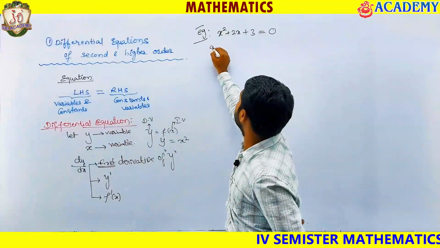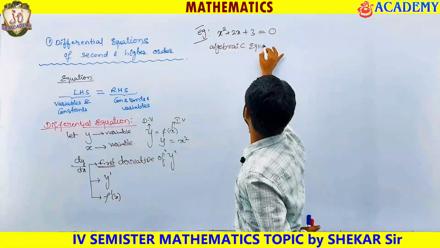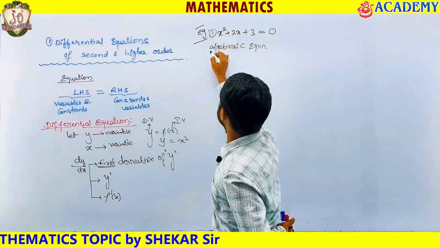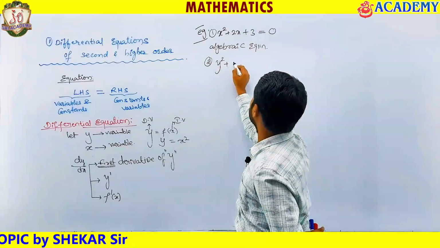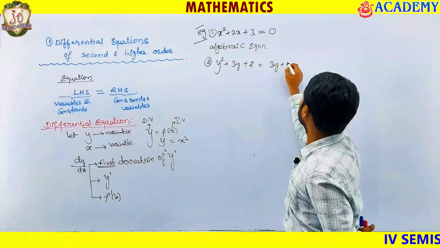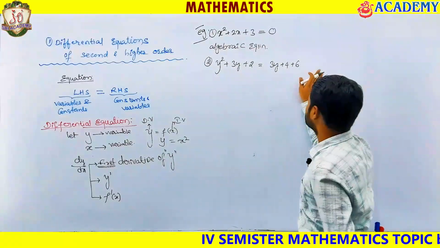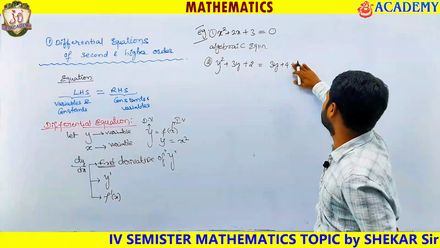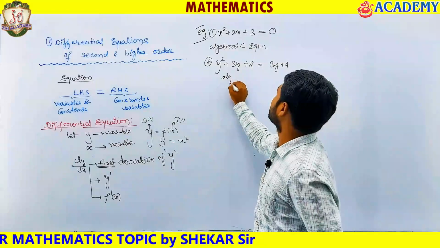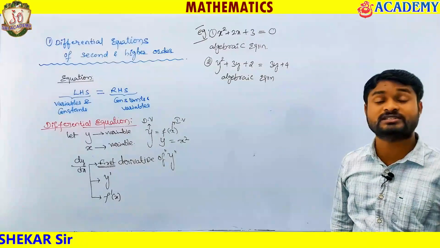Whenever it is like this, it's an algebraic equation. Why algebraic? It does not have any differential quotients. This is the first example. The second example: y square plus 3y plus 2 equals 3y plus 4 plus 6. Some variables are equated to some variables; they may or may not be the same. This is also an algebraic equation, because it does not have any differential quotients within it.